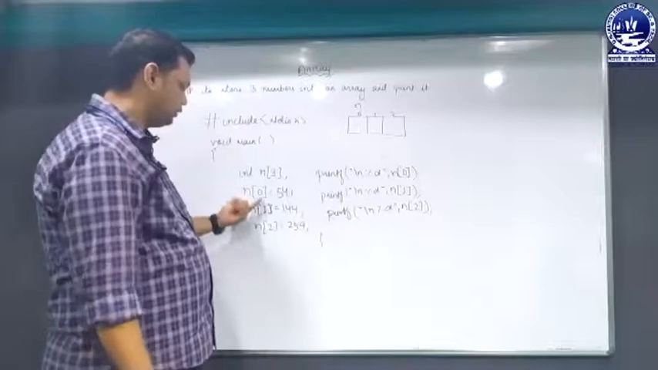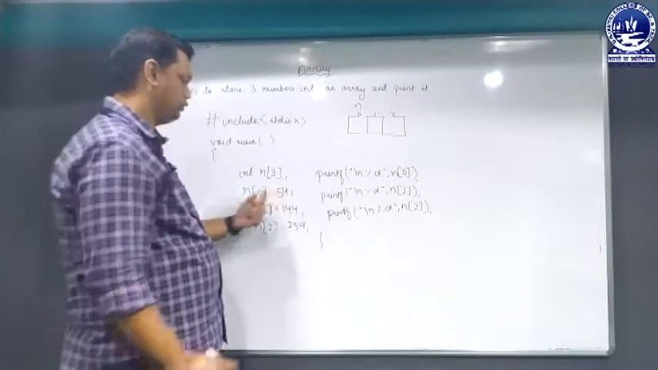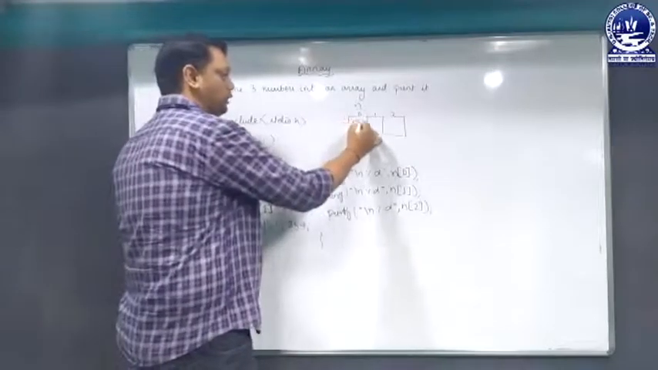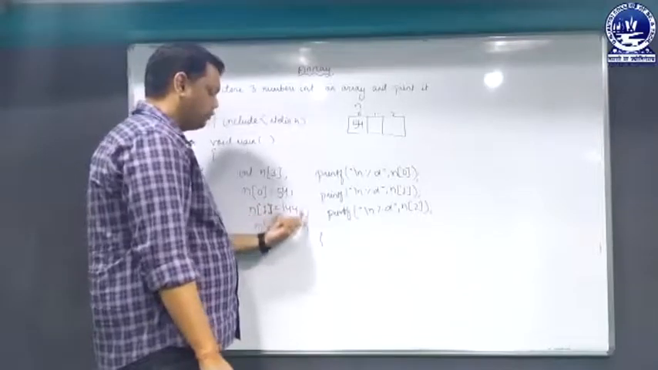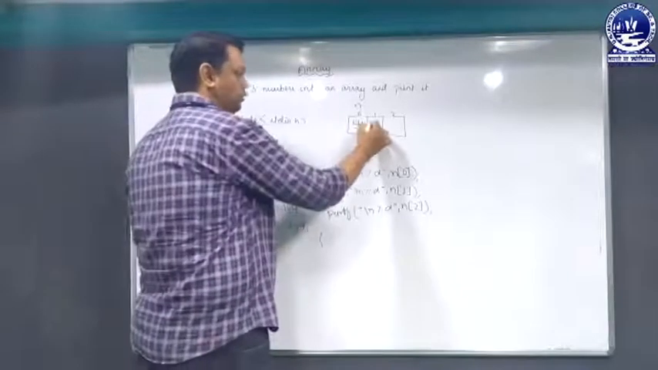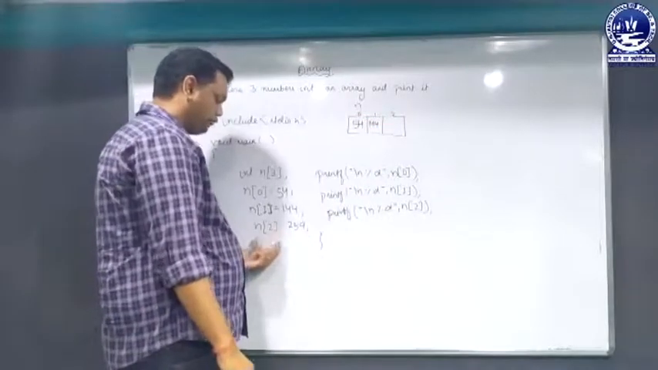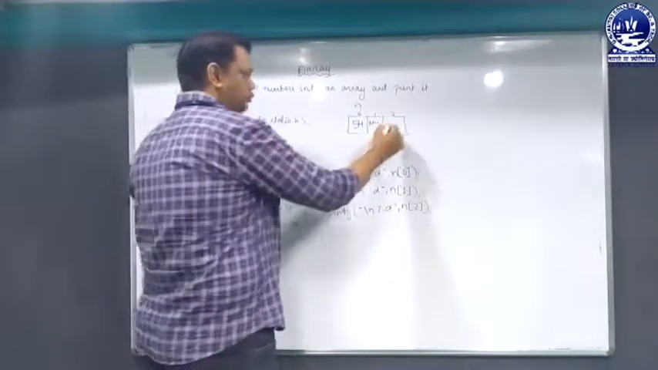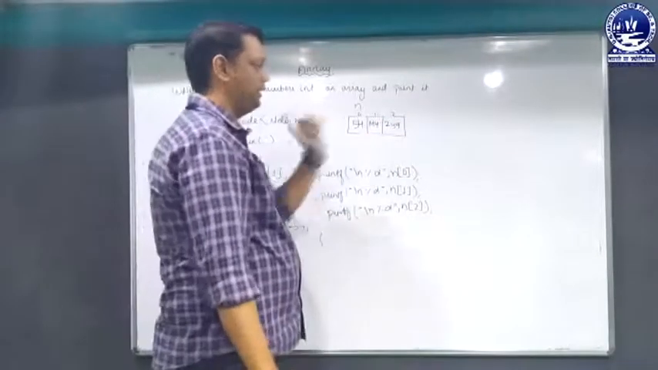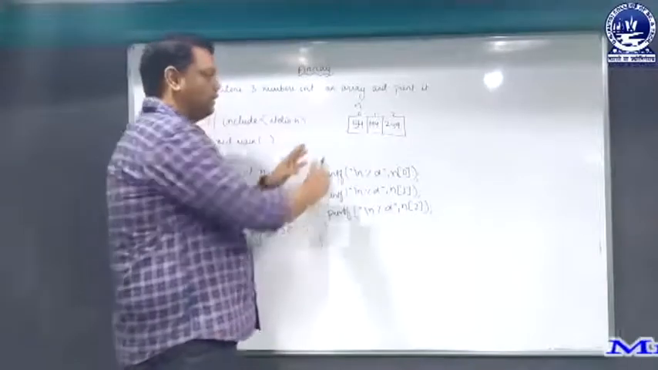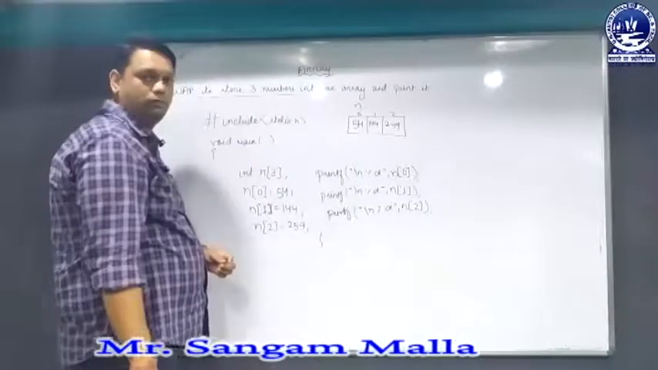First index will come, n of 0. I have written n of 0 equal to 54. That means 54 is the value which will be stored in n of 0. In the next line, I have written n of 1 equal to 144, that means 144 will be stored in n of 1. Similarly, I have written n of 2 equal to 259. That means 259 will be stored in the n array having the index as 2. So we have stored the numbers. That means we have already covered the first part of the program.